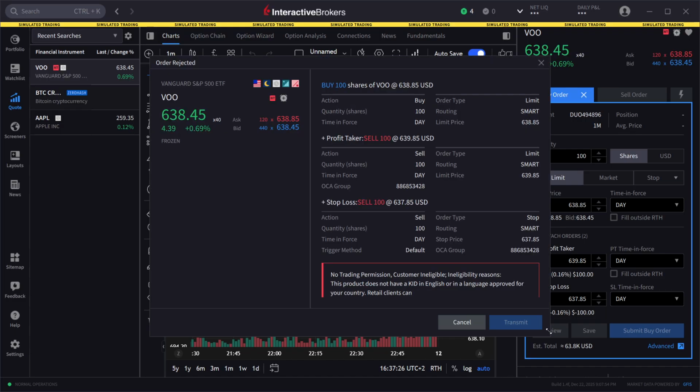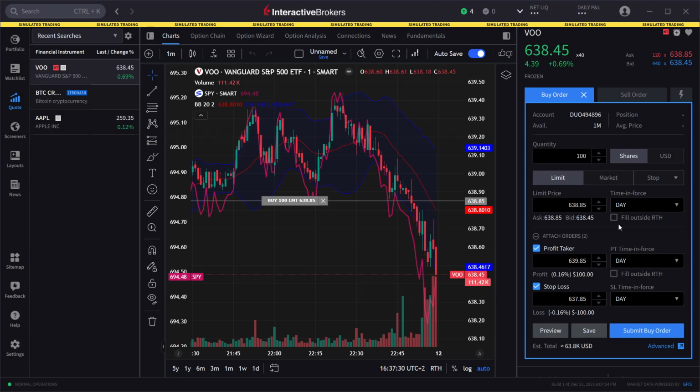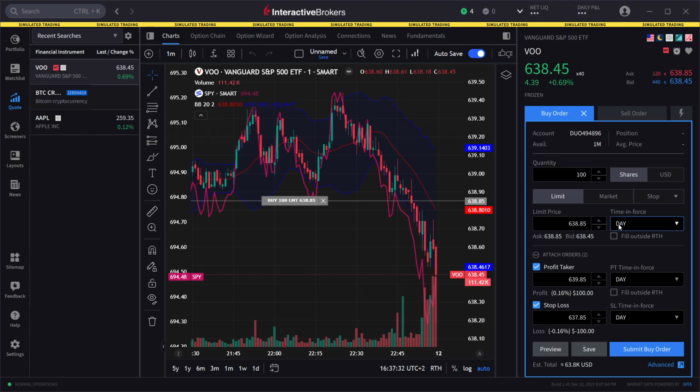Then you can preview the order, and whenever you're ready, you can just go ahead and click on submit buy order, and that's how you can buy VOO on Interactive Brokers.